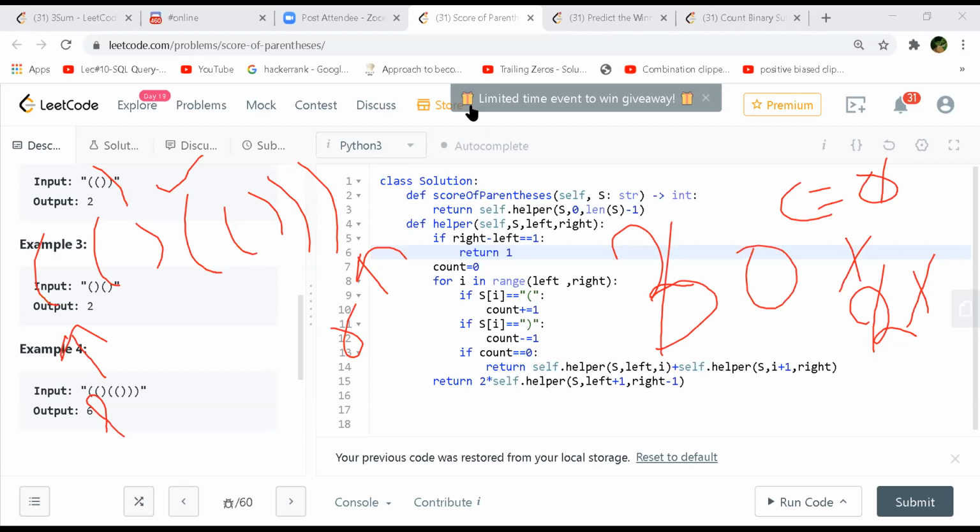Where will it reduce to 0? 1, 2, 1, 2. Yeah, it will go to 0 at the third last, right? Third last, yeah. So at that point, we are calling the recursion, but we don't have any more strings to go for the next call. Therefore, you go to line number 15 in this case, right? Because you cannot break it down further, yeah. So I think you go to line 15.